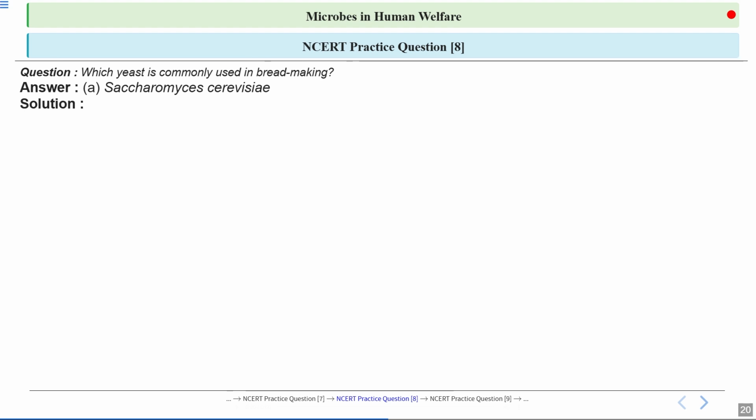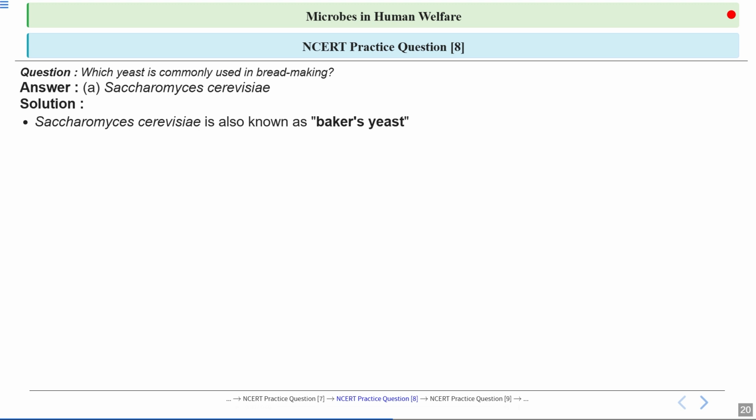So let's have a look at the answer. Option number A, Saccharomyces cerevisiae, is the correct answer. This is the scientific name of the yeast. Saccharomyces cerevisiae is also known as baker's yeast. This is the specific species used in bread making, and it's famous for its ability to ferment the sugars and produce carbon dioxide, which helps the dough rise. That's why it is called baker's yeast, because it is used for bread making.